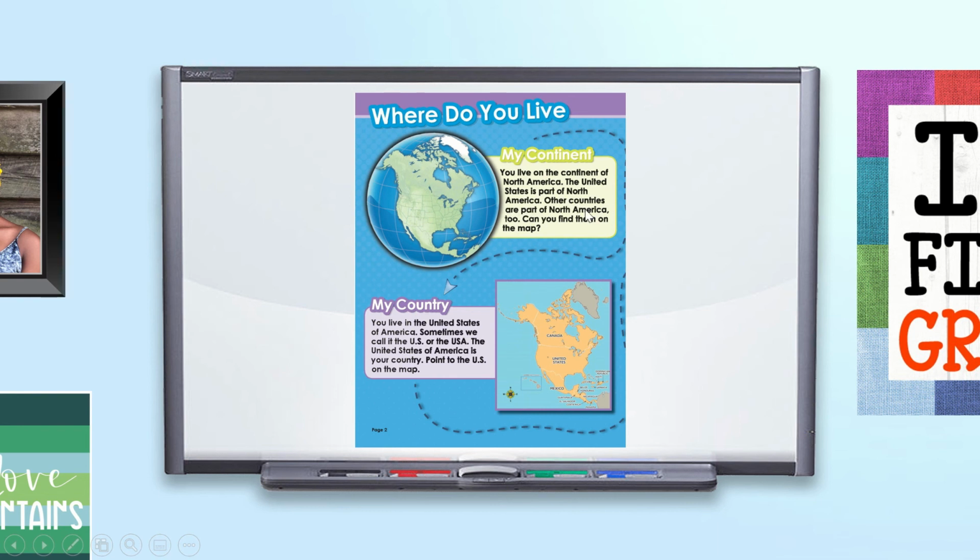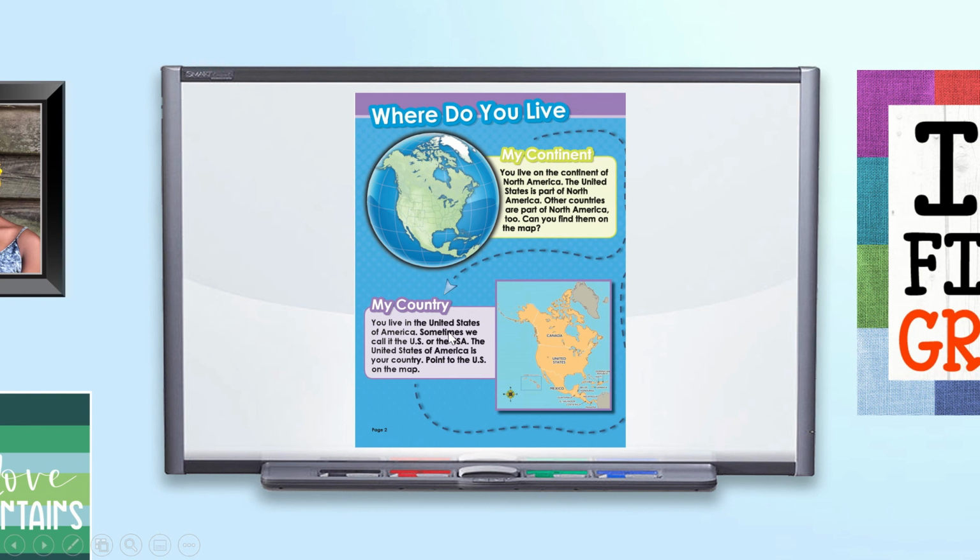Other countries are a part of North America too. Can you find them on the map? So here we have Canada, and here we have Mexico, and those are also a part of North America. So North America is the continent, and it includes Canada, Mexico, and the United States. But the country we live in is the United States. Right now, we don't live in Mexico, and we don't live in Canada. We live in the United States.